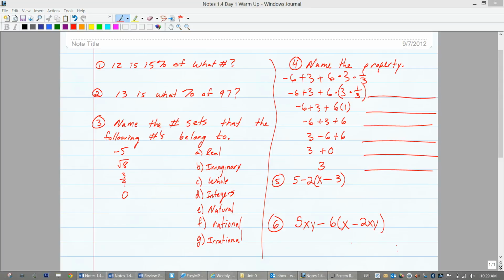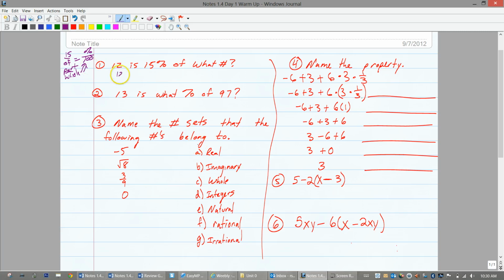Okay, here we go, guys. The first question, it's a percent problem. We're trying to find 12 is 15% of what number? If you remember, is over of equals percent over 100. Also, part over the whole equals percent over 100 as well. So let's set it up.